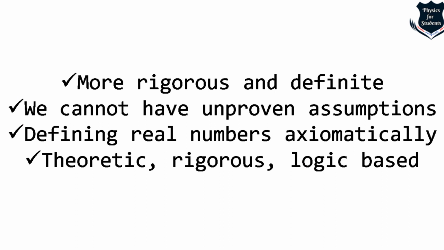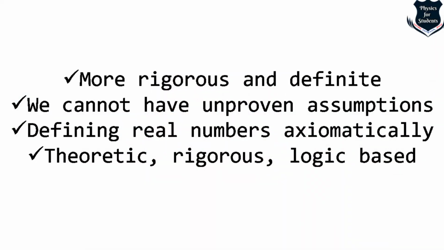So here on your screen, we can say that number one, it is rigorous. Number two is that it should not have any unproven assumptions. Number four is that we have to define real numbers axiomatically. We will come to what axioms are and why we want to define real analysis axiomatically. And this is a much more theoretical, rigorous, and proof-based mathematical model. Okay, so far so good.